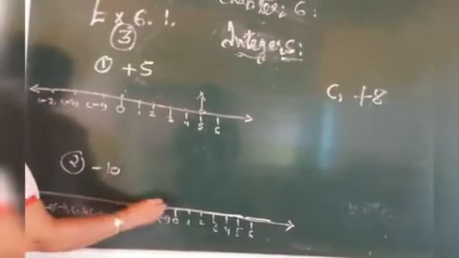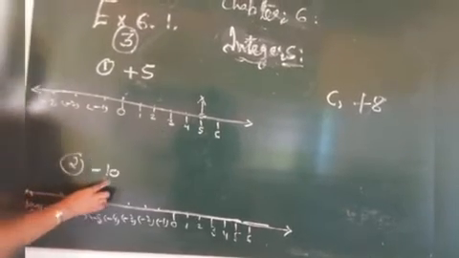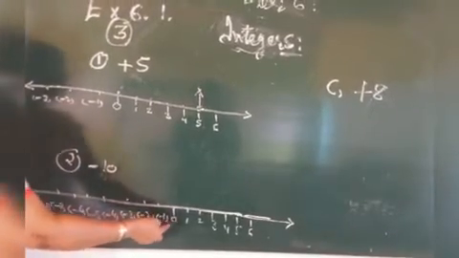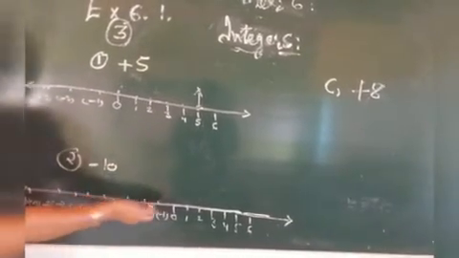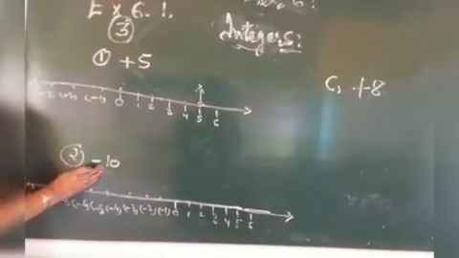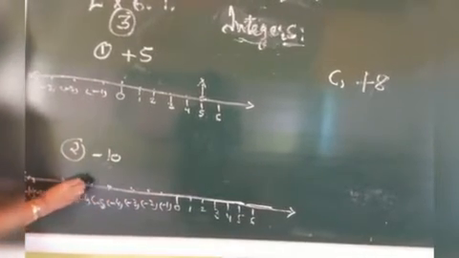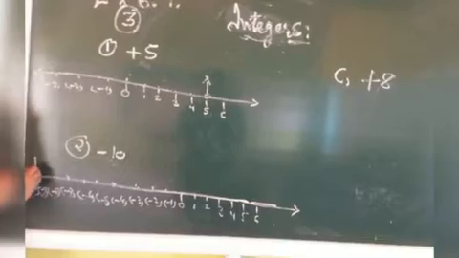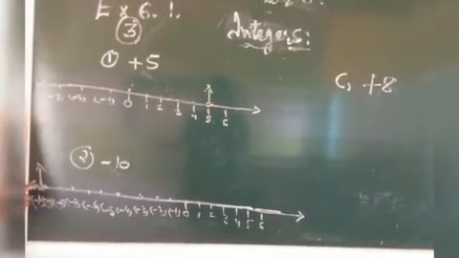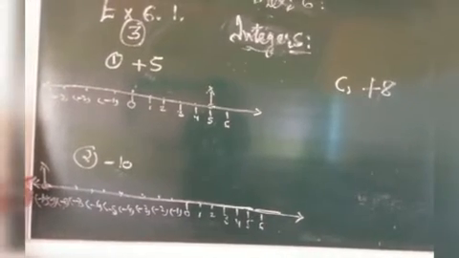A negative number is asked, so we have to move 10 steps from the 0 to the left side, because the number is given negative. 1, 2, 3, 4, 5, 6, 7, 8, 9, 10. It is our answer. We have shown that minus 10 is here.